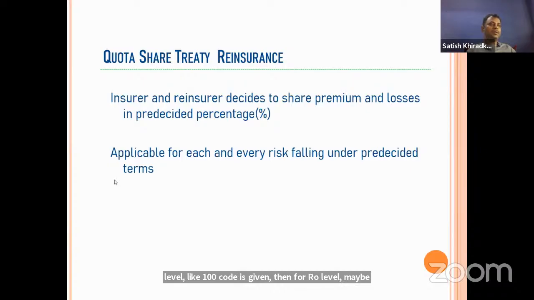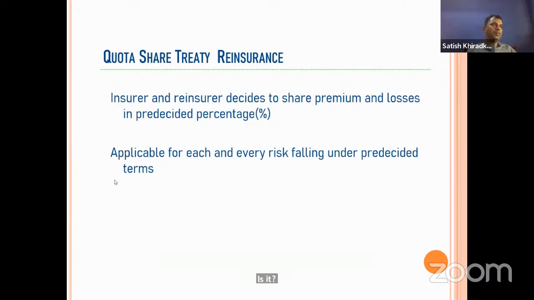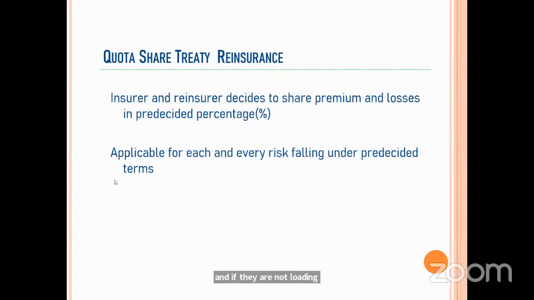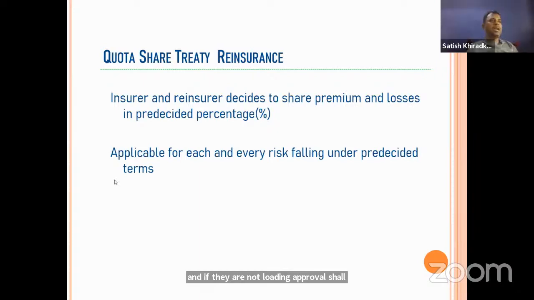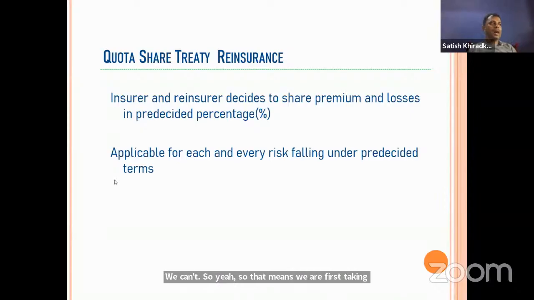Why are they asking us to refer it? Because they want to get reinsurance cover beforehand, then only we can accept the risk. Otherwise they are not providing us approval, and if they are not providing approval, can we accept the proposal without the approval of the competent authority? We can't. So that means we are first taking that facultative arrangement, and then only we are accepting the risk.